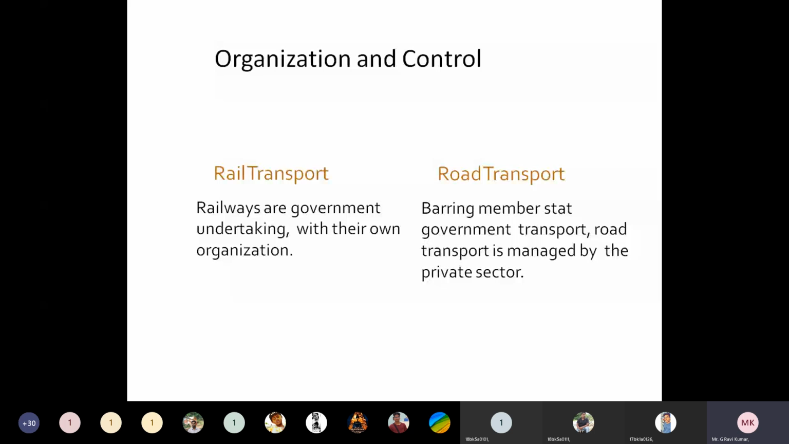Almost any kind of vehicle can move upon any type of road. Understand now? Railway transport is a government undertaking, and road transport is managed by the private sector. The railway construction is also done by government organizations only, but roads like highways and road transport systems are constructed by using private contractors. Understand or no?